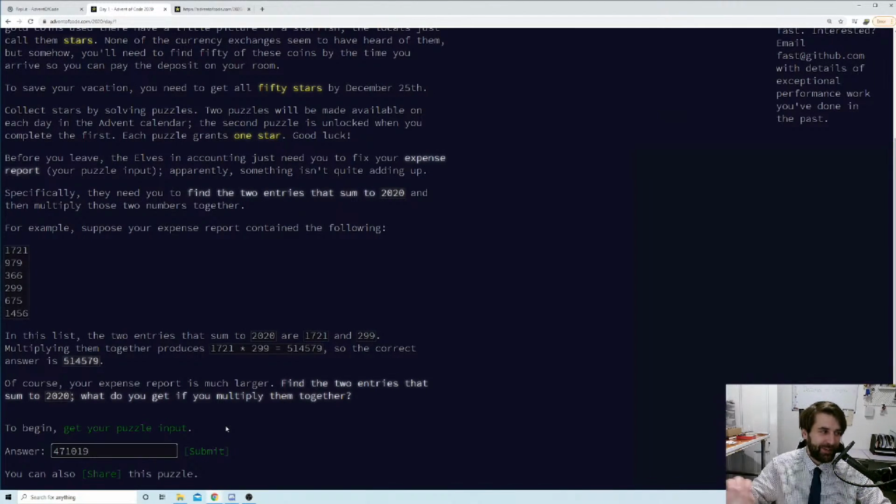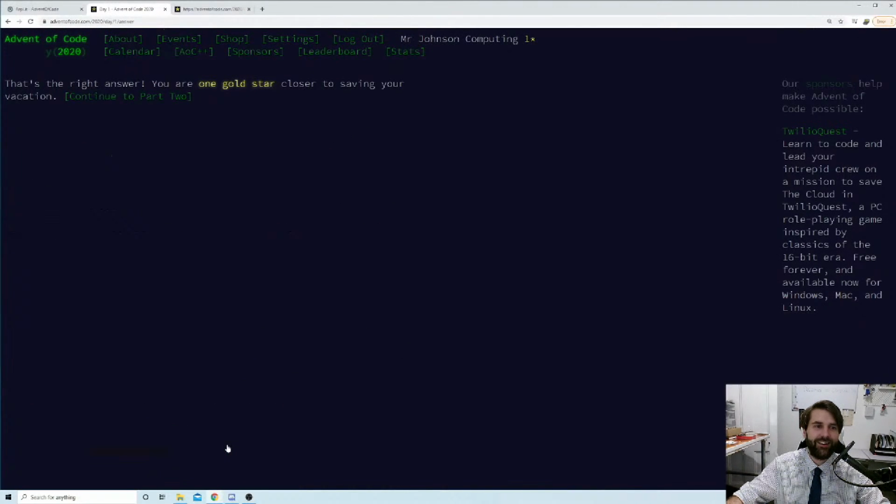This is maybe the best bit of Advent of Code, because hitting the submit button and it comes up and says you got it wrong is the most frustrating thing ever. But when you get that gold star, you just want to run down the street and shout about it. Here we go, submit. Oh, I'm a clever person. Look at that. We're one gold star closer to saving our vacation. That is fantastic. But the story doesn't end there, because we're going to continue to part 2.